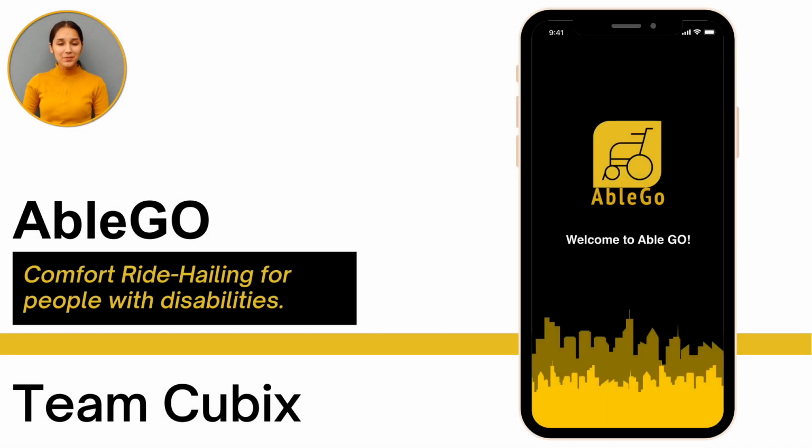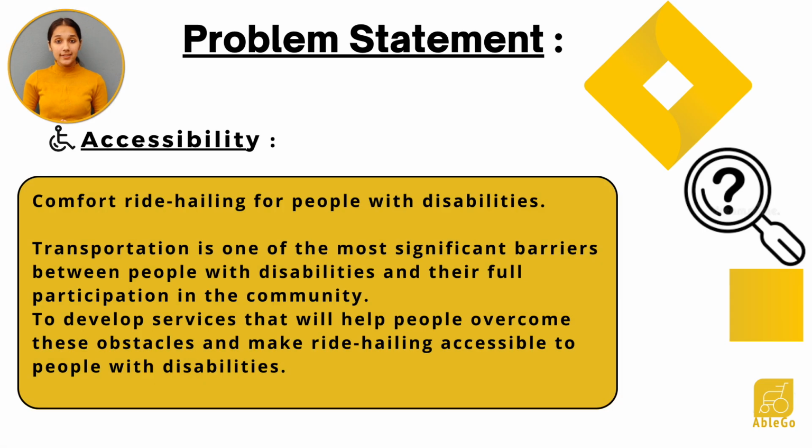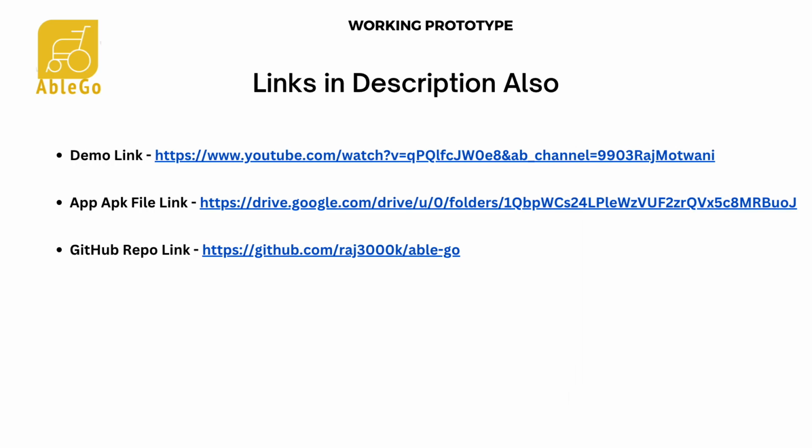Welcome to the grand unveiling of Team Cubics and our groundbreaking project, AbleGo, an all-in-one cab service for specially abled citizens. Our mission is to address the problem of accessibility and comfort in ride hailing for people with disabilities who often face significant barriers to full community participation.